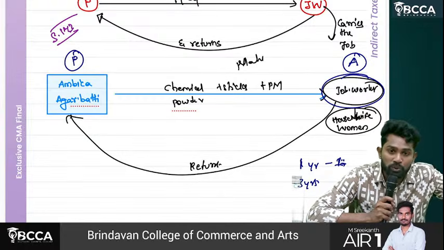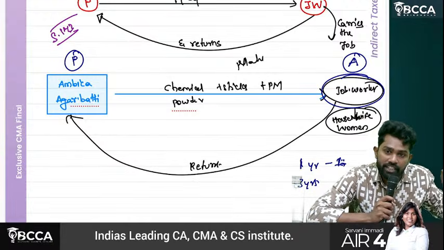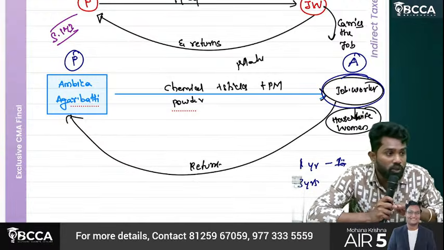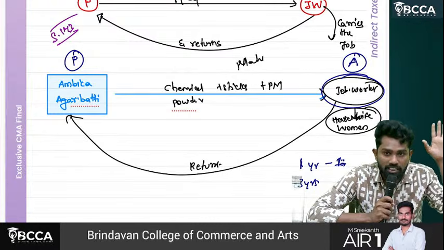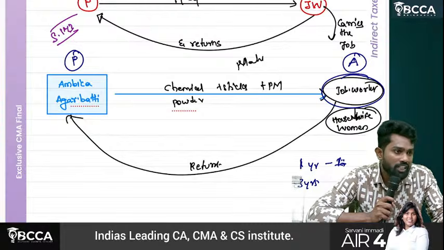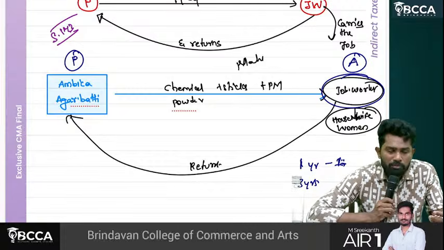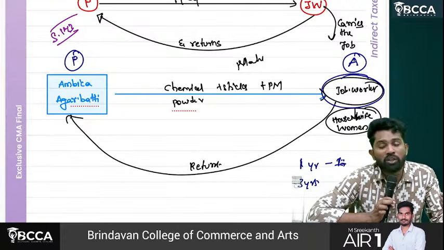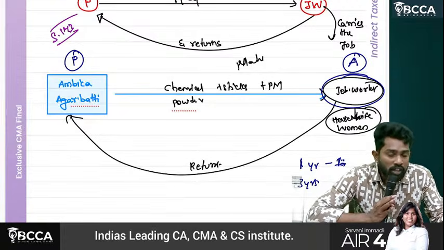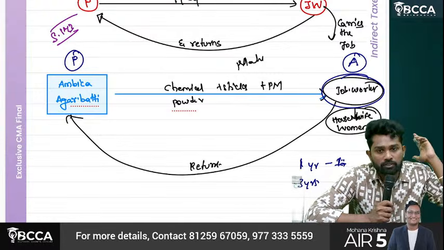For that, Schedule 1 came into the picture and said, transactions which are treated as supply even though there is no consideration. Here, principal has given to job worker. Job worker has to return within what time? 1 year or 3 years. Sir, who will do job work activity for more than that time? Okay, if you have some raw material to do the processing and all, why will you take more than 1 year?